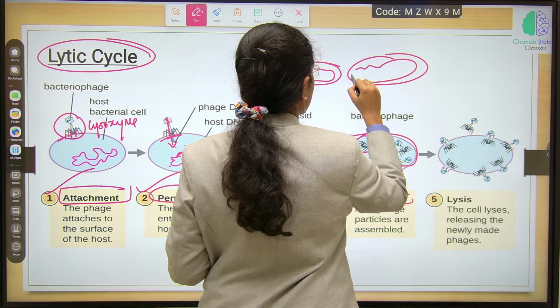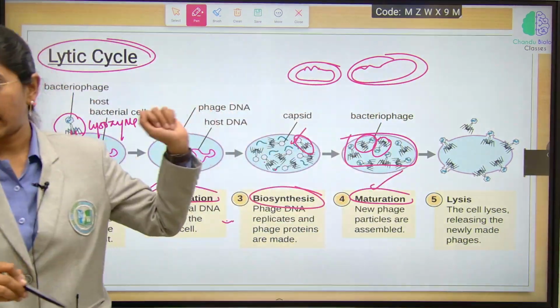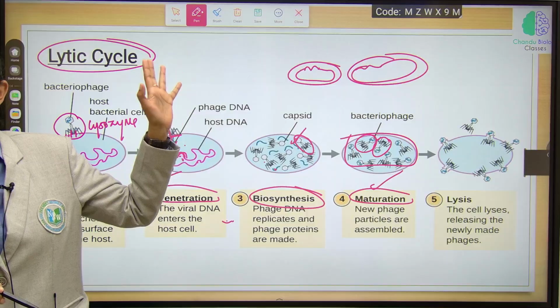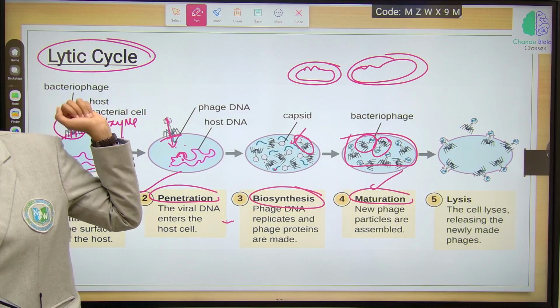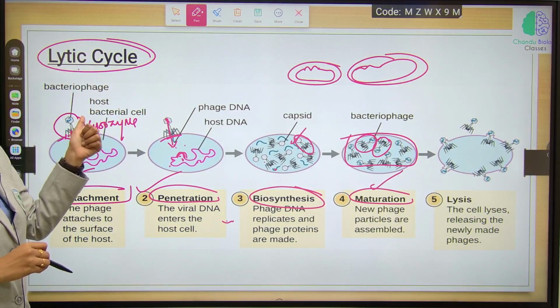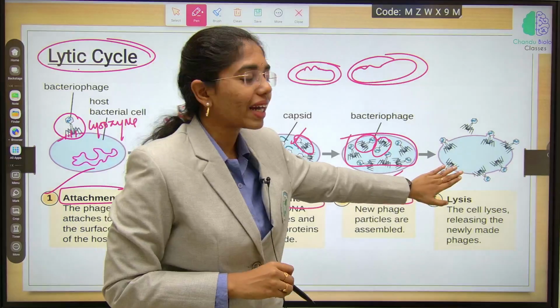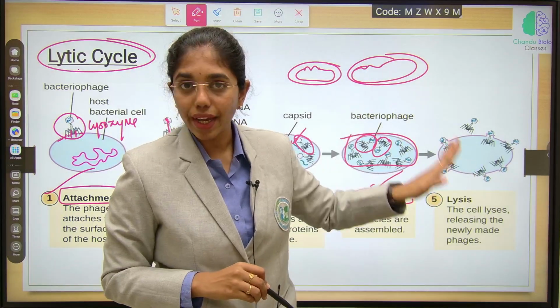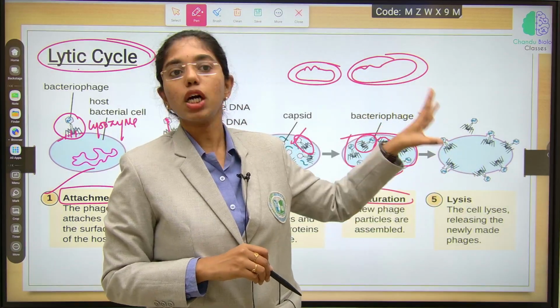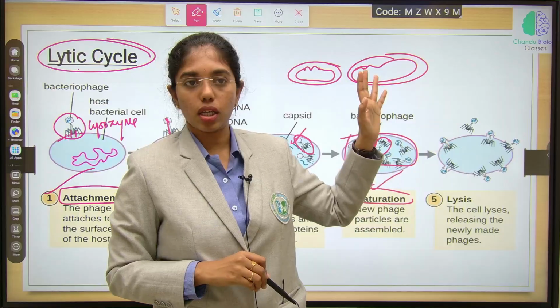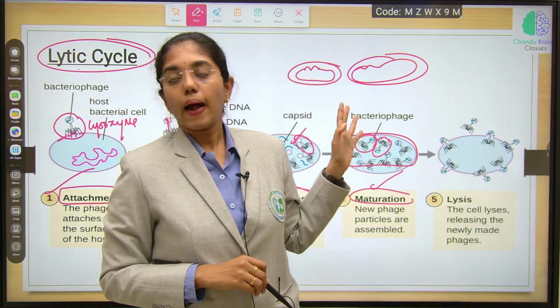The replication happens along with the bacterial cell. So here this will not cause the death of the bacterial cell, whereas in the lytic cycle the replication of the bacterial cell will not happen, only virus particles will replicate, and it will burst open the bacterial cell and release them. Clear till here? Understood, right?